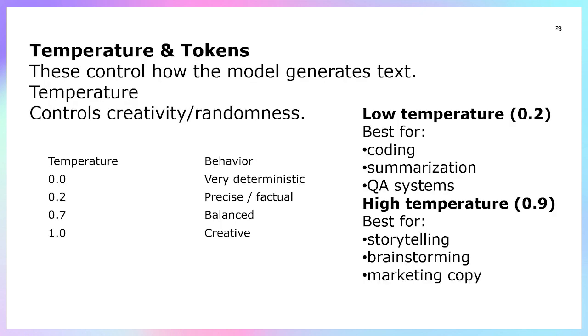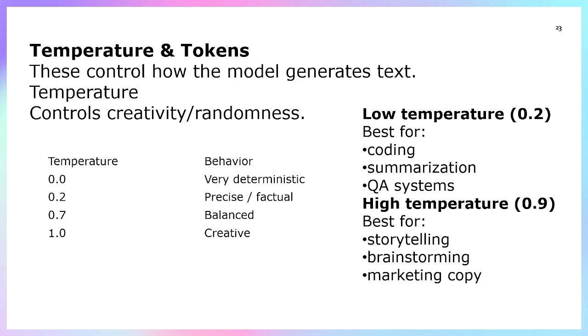What are temperature and tokens? These control how the model generates the text, right? What temperature means is that the temperature value lies between 0 and 1, right? If the temperature value is 0, then you will get very deterministic behavior. Whereas if temperature is 1, then it goes to very creative responses.